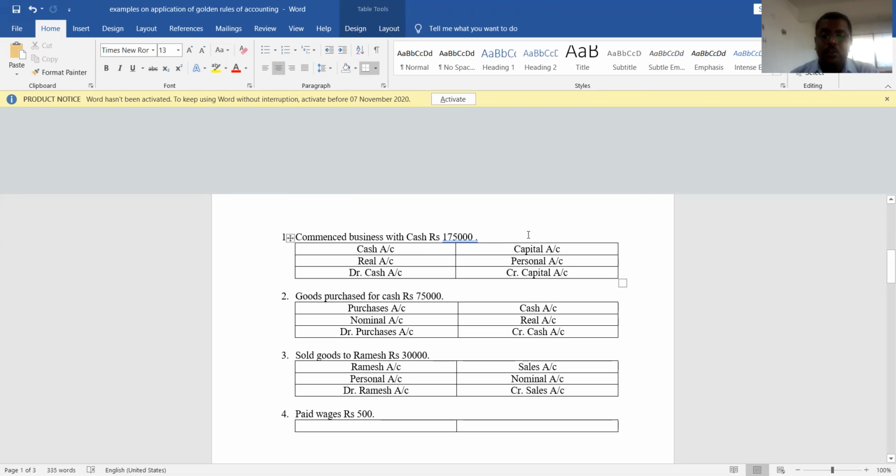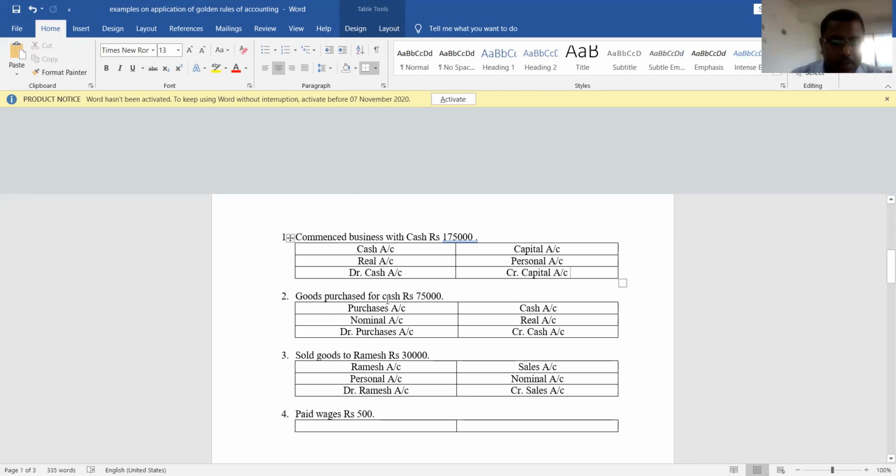Now we should check here, owner is the receiver of the benefit or he is the giver of the benefit. Yes, actually here he is the giver. Commenced business with cash, meaning money is invested into the business. So here owner is the giver. That is the reason credit rule of personal account is applicable. Understood? That is the reason credit which account? Capital account. So debit cash account, credit capital account.